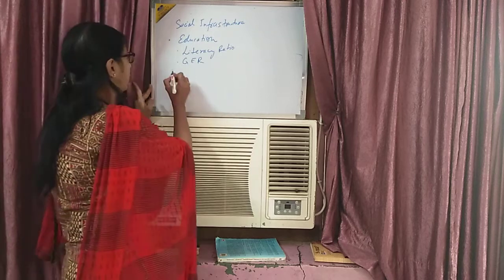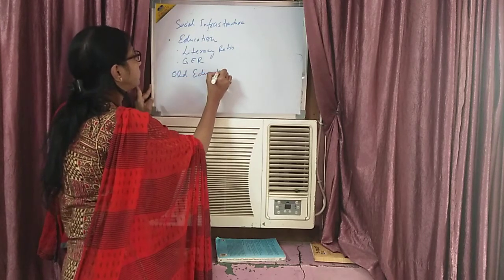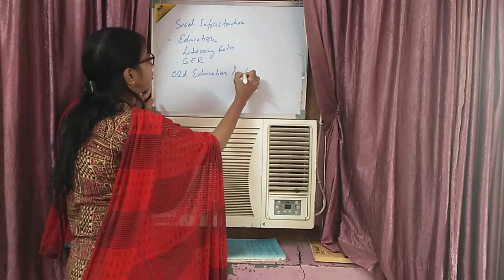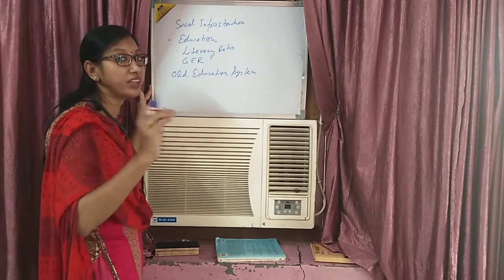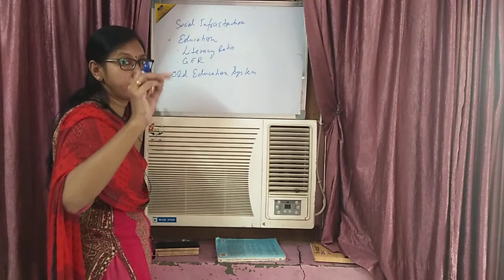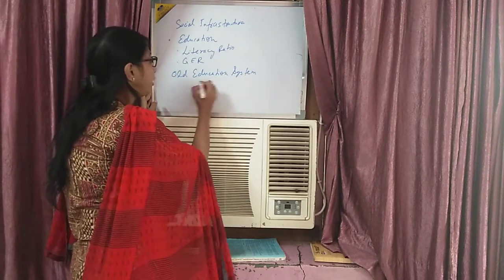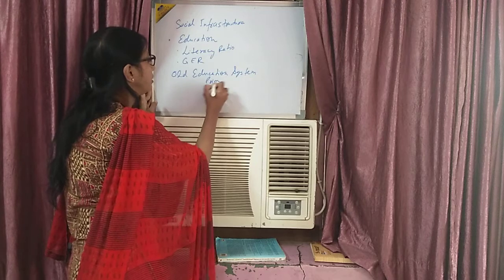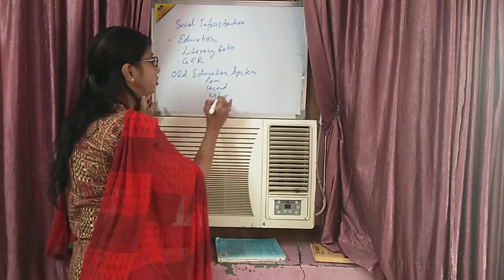Then after, write about the old education system of India, where we have the 3 tiers: primary, secondary and higher level. Explain all these things, primary, secondary and higher education, all three.